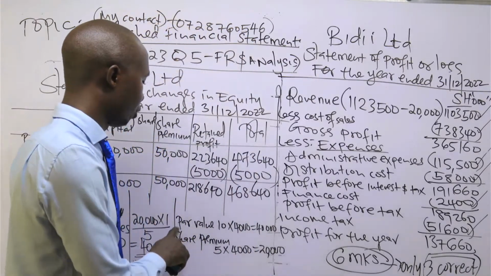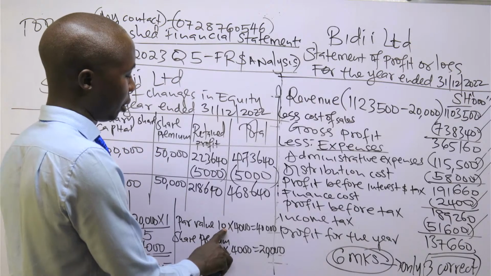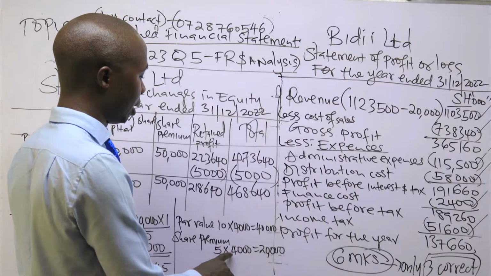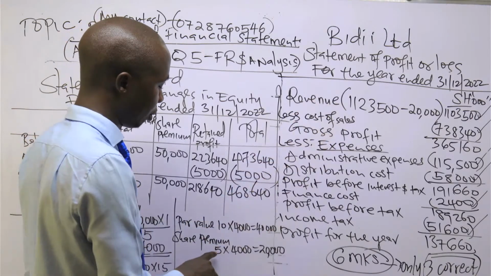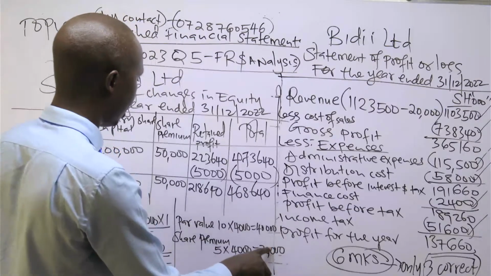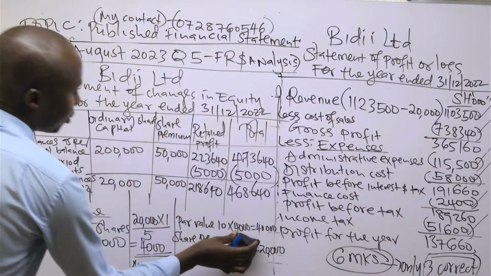That is why I have to record my par value, which is 10. So this one will affect our capital. Then now the excess over the par value, which is 15 minus 10, we have 5. So that is a premium, which is 20,000. So this one will affect the capital, then this one will affect the premium.